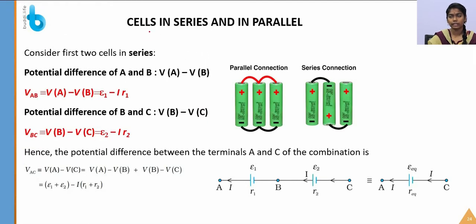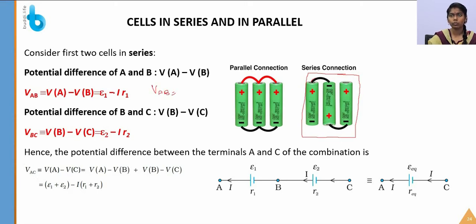Okay students, let's see the cells in parallel and series. First, the series connection. The series connection is connected in the figure like this. Let us consider the potential difference of A and B, which is VAB.